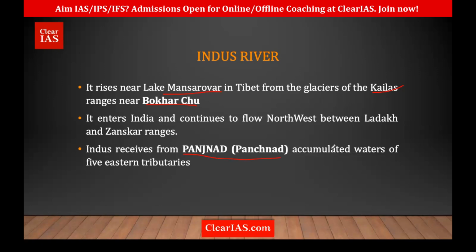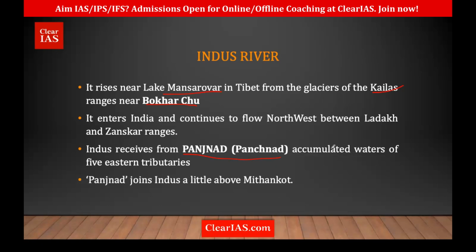After becoming Panchnath, all these 5 rivers join together and join the Indus at Mithankot, in Pakistan Punjab. So that is the Indus River.